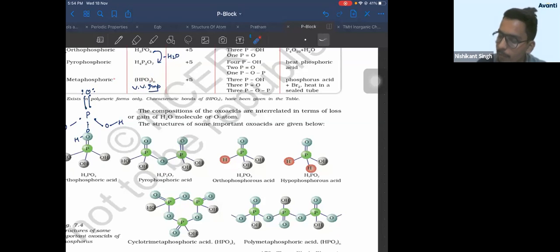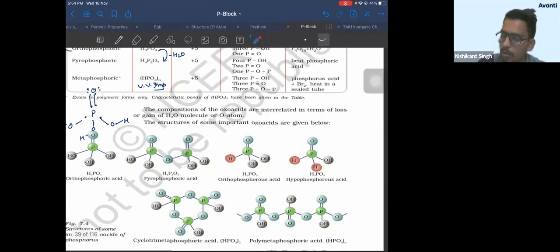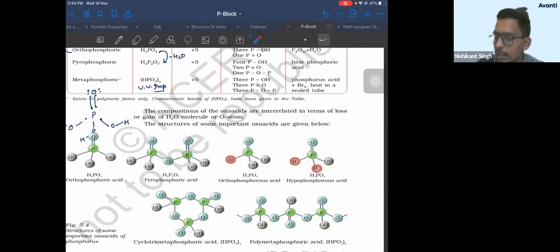So this is a polymer. If you write HPO3 whole N, and you want to write the polymer structure, P double bond O, OH. Okay? See carefully how you are drawing the structure. H, P, 1 H and P over. How many oxygen?